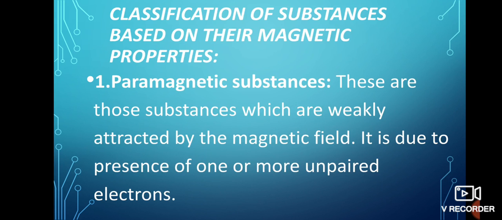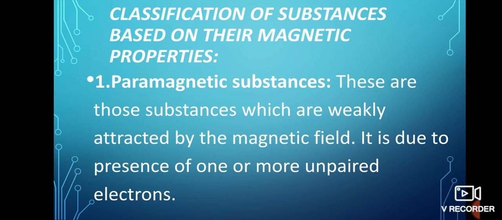Now next topic is classification of substances based on their magnetic properties. On the basis of the magnetic properties, solids can be classified into 5 categories: paramagnetic substance, diamagnetic substance, ferromagnetic substance, antiferromagnetic substance and ferrimagnetic substance. Now what do we mean by paramagnetic substance? These are those substances which are weakly attracted by magnetic field. It is due to the presence of one or more unpaired electrons.